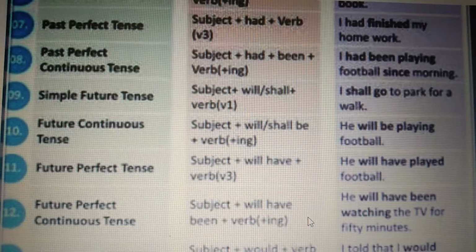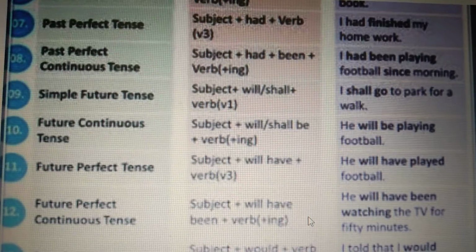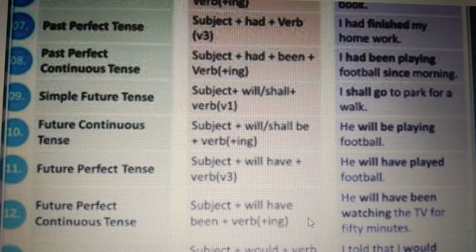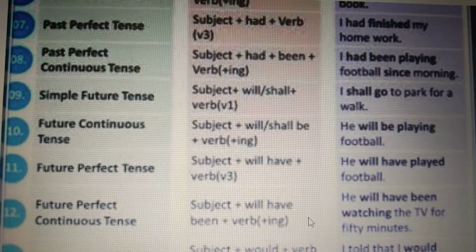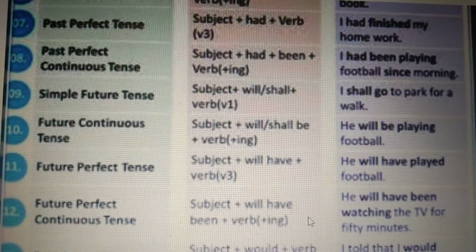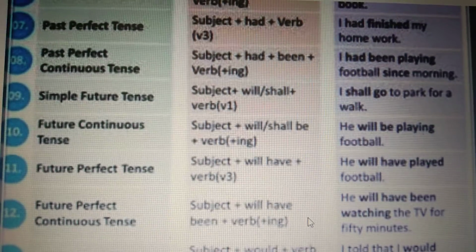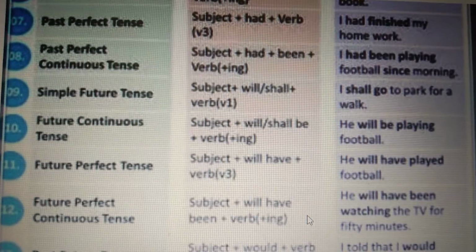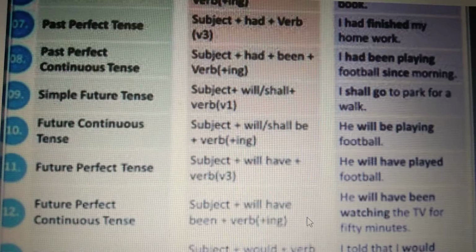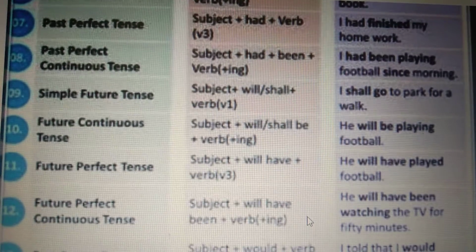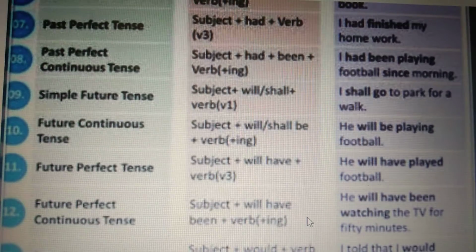To form the negative, we use shall not or will not, and for interrogative sentences we start the sentence with shall or will have. We have two new indications in this tense: we use since or for. If the time or period is not mentioned, then future continuous and future perfect continuous look the same.